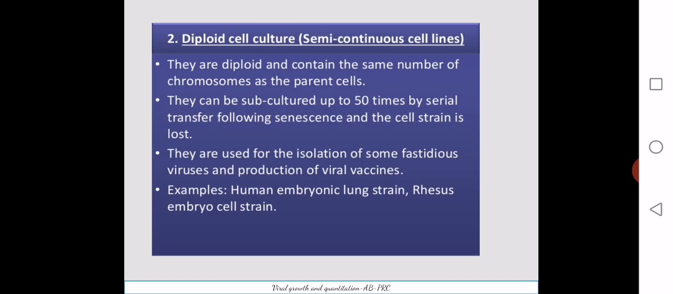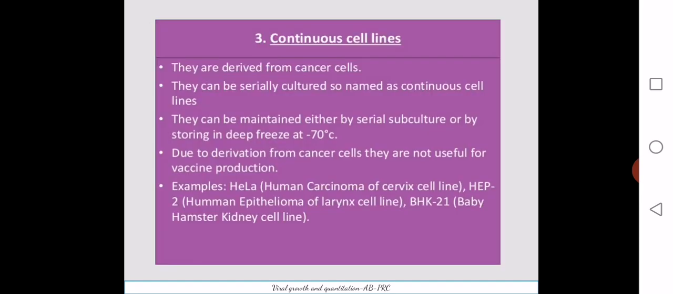They are especially used for certain fastidious viruses, and of course for production of vaccines. Examples are human embryonic lung strain and rhesus embryo cell strains. All these are different cell lines used for specialized viral cultivations. Then the third one is the continuous cell line. As the name indicates, it's a continuous cell line. You can maintain it for longer years.